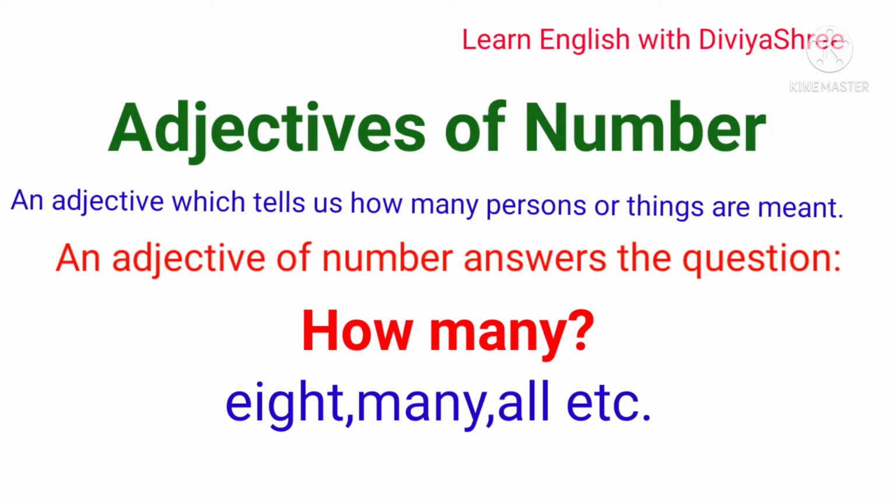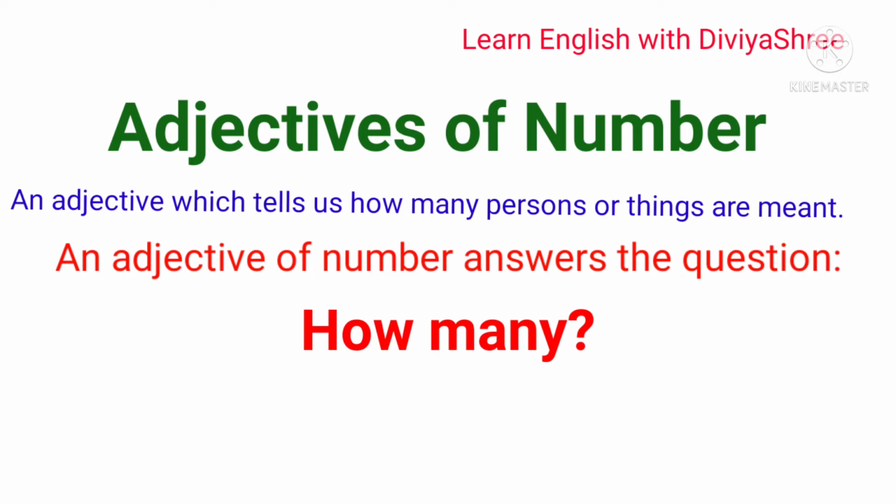Always remember that an adjective that tells us how many books, how many chairs, how many tables, how many persons or things are meant, is called an adjective of number.